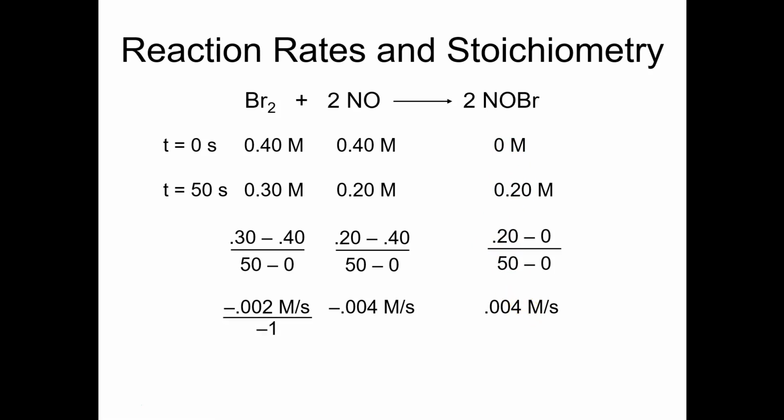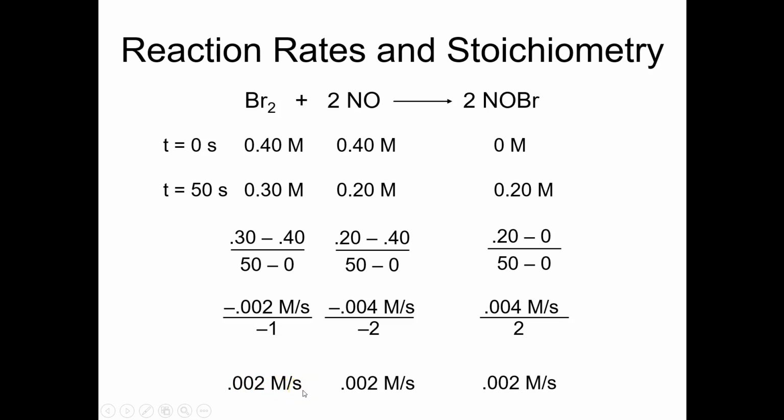But now if I divide this by -1, because for reactants we always multiply by -1 and divide by the coefficient, so that's the same as dividing by -1. Here I'm going to divide by -2, which is multiplying by -1 and dividing by 2. Here I'm going to divide by 2, because we don't multiply products by -1. We just divide them by their coefficient. And in each case, we get the same number. So this is our normalized rate for the reaction over that first 50 seconds, 0.002 moles per liter per second.